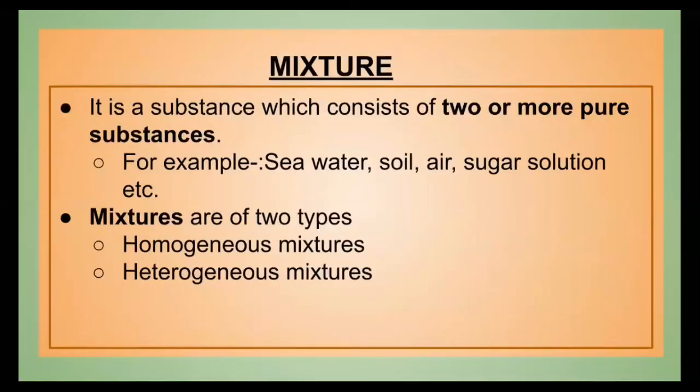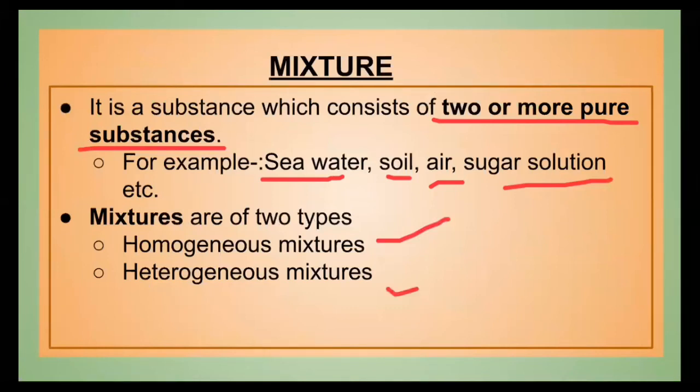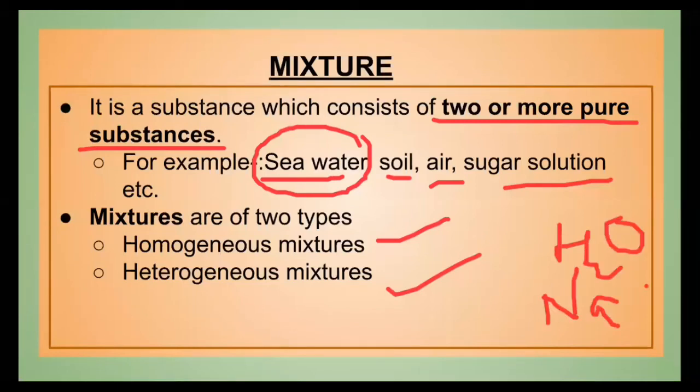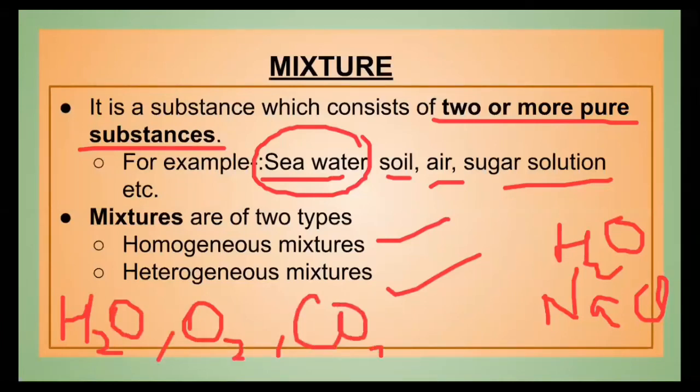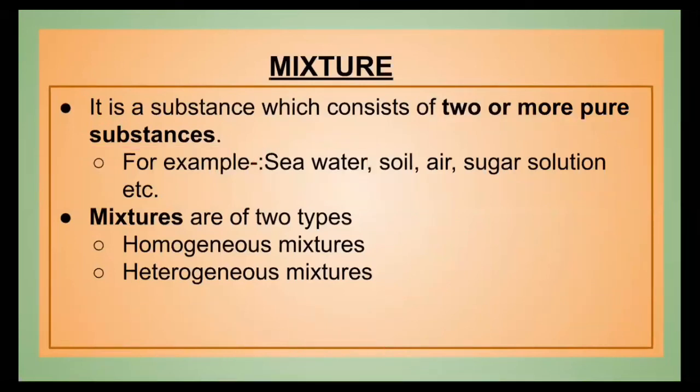Now comes mixtures. Mixtures are made up of two or more pure substances, and examples of mixtures are given over here: seawater, soil, air, sugar solution. Mixtures are of two types, homogeneous and heterogeneous. What constituents are present in seawater? It is water and salt and many other salts also. In air also, there are so many different constituents: H2O, oxygen, carbon dioxide. So many pure substances are present in air. That is why air is known as a mixture.